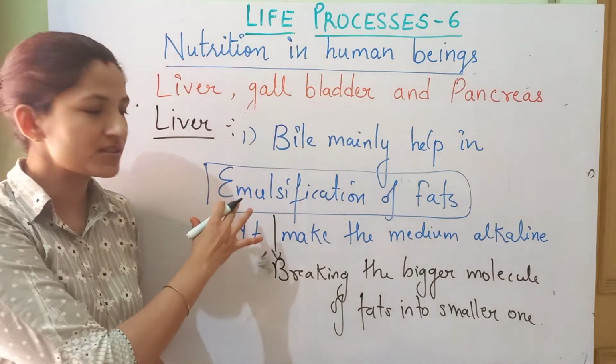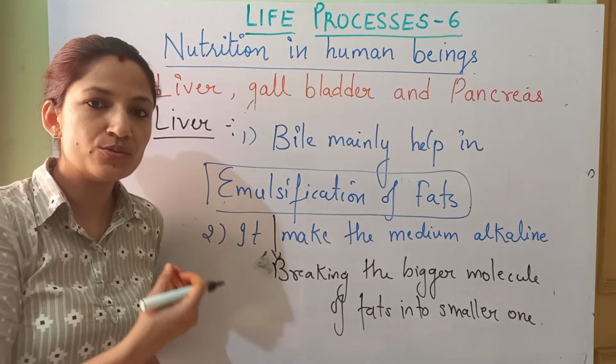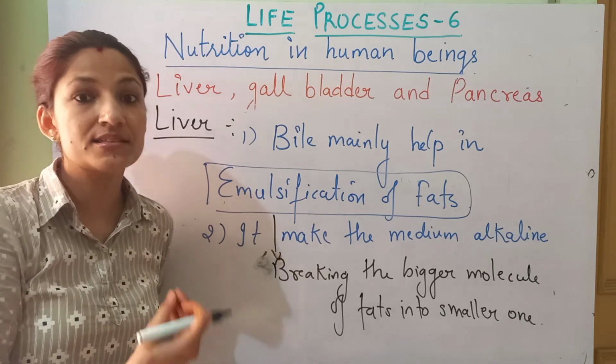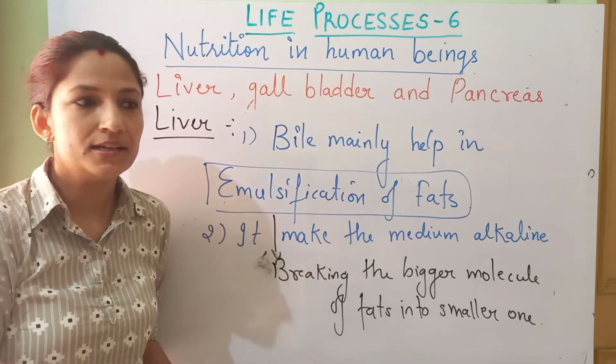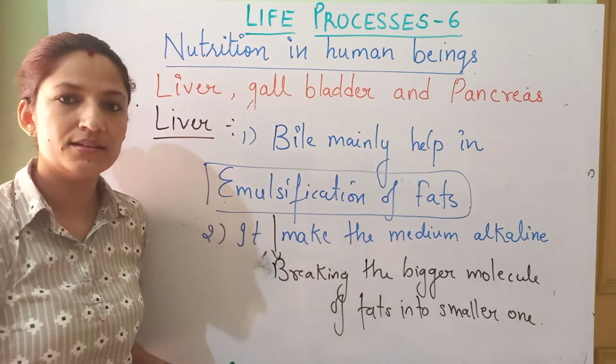Okay, so this process is just to make the digestion of fats easy. So that the fats can be easily digested, emulsification of fat is done.